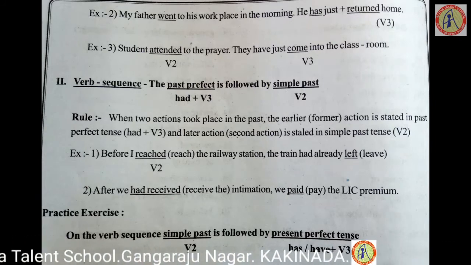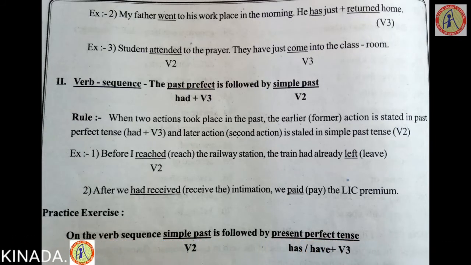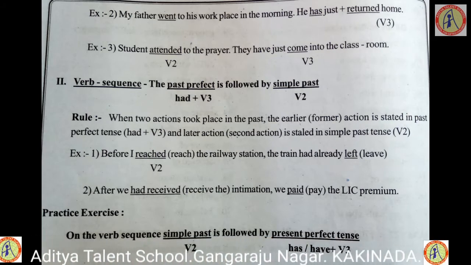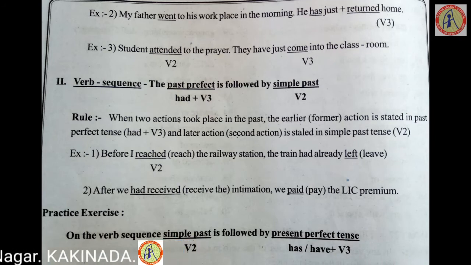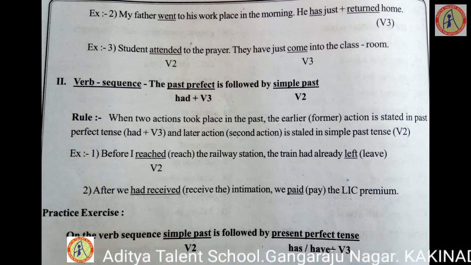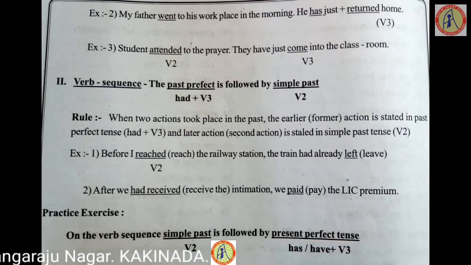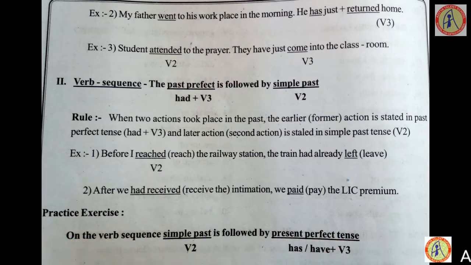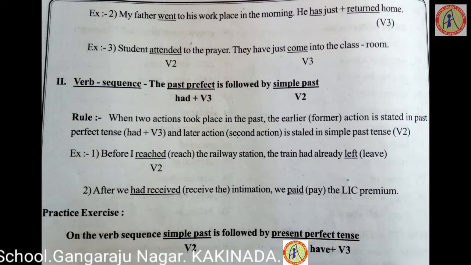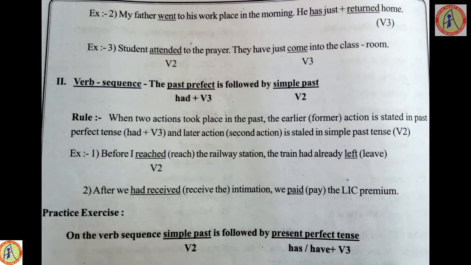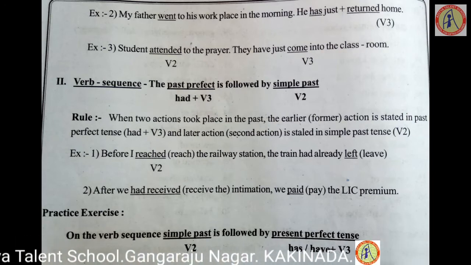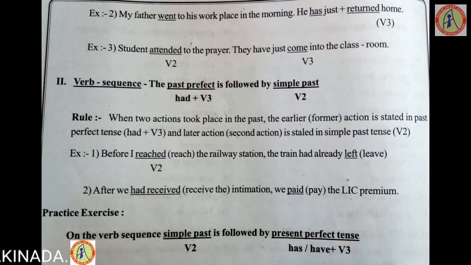Now second, the past perfect followed by simple past. This comes under two actions which have already been completed in the past, where one is earlier and the next is a later action. So when two actions took place in the past, the former action is stated in the past perfect tense, had plus V3, and the latter comes under the simple past tense. These are used with after, before, when, even.